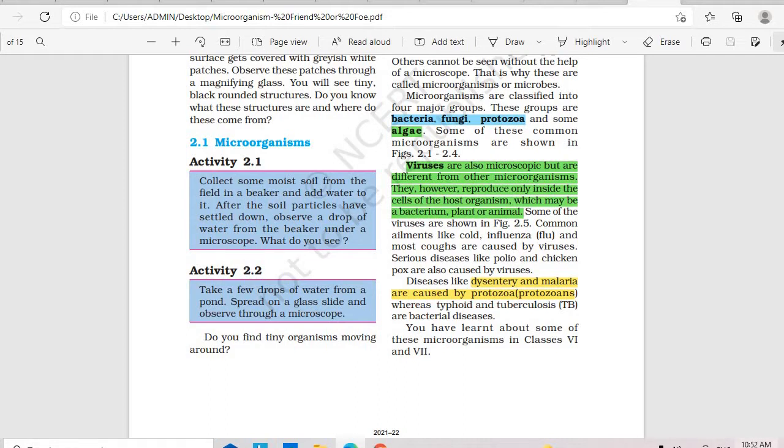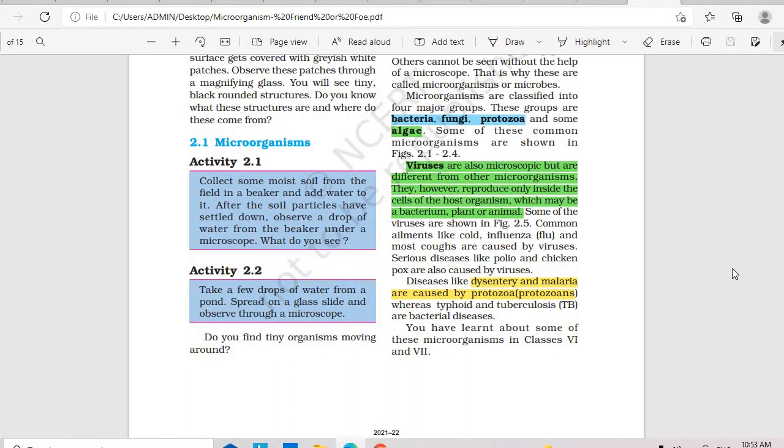Certain microorganisms cause diseases. Typhoid is caused by bacteria. The ringworm infection on our hands is caused by fungus. Protozoa, I told you, are single-celled organisms. Malaria and dysentery are caused by protozoans. The mosquito is a carrier, acting as an agent which carries the protozoa. There is a protozoan called Entamoeba histolytica which causes amoebic dysentery. And next you have Plasmodium vivax, a protozoan which causes malaria.